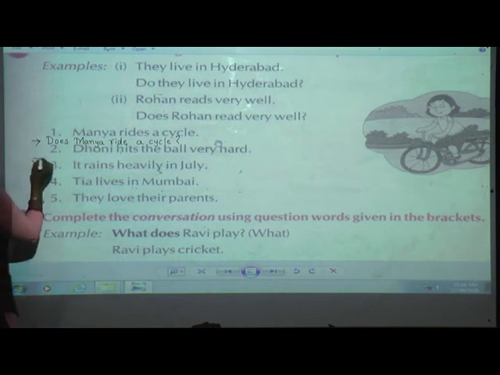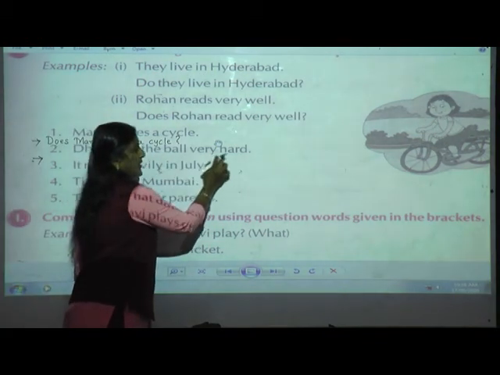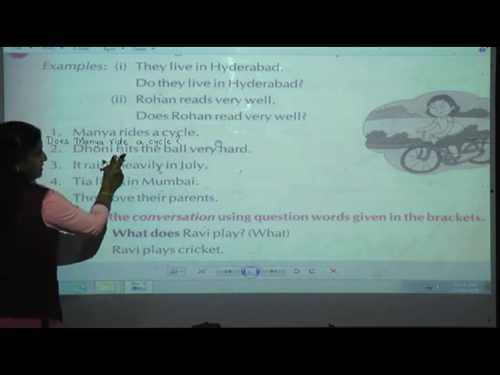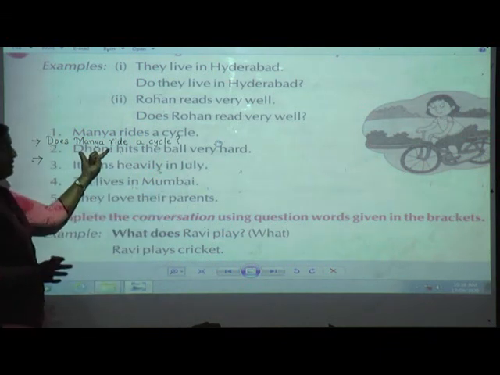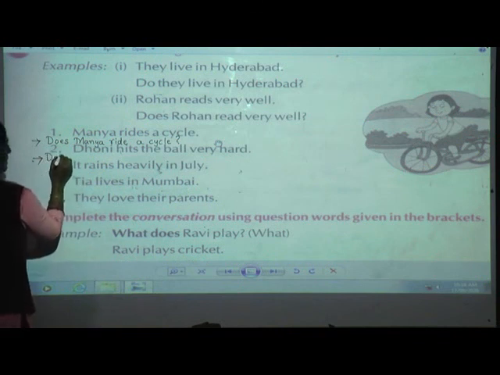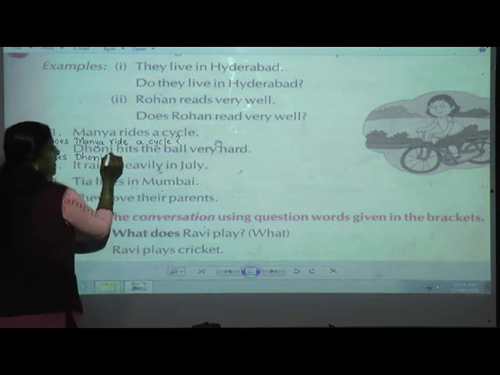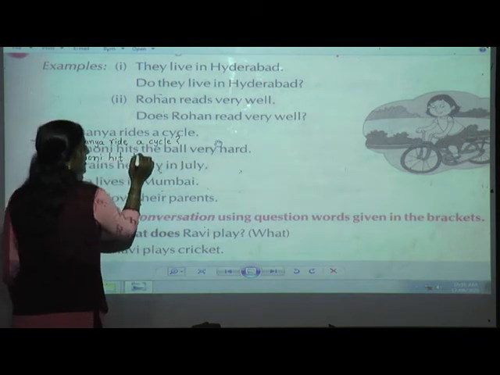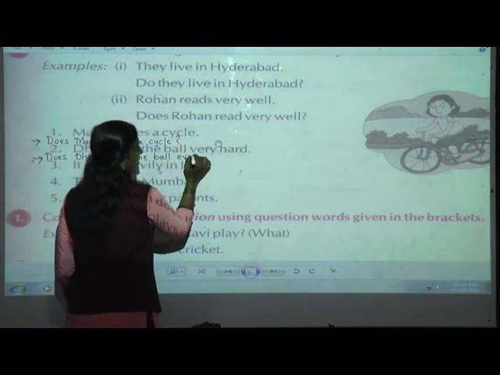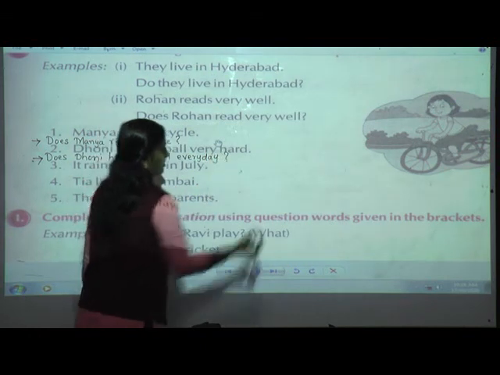Next, Dhoni hits the ball very hard. Again I will repeat, Dhoni hits the ball very hard. Dhoni is what? Again singular. So what I am going to do? Does. Does Dhoni hit the ball every day? Last, full stop or question mark? Question mark.